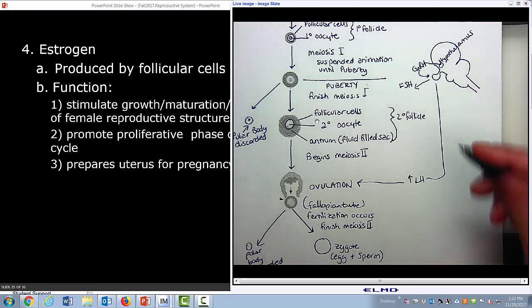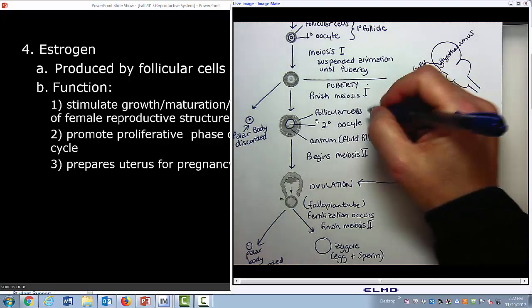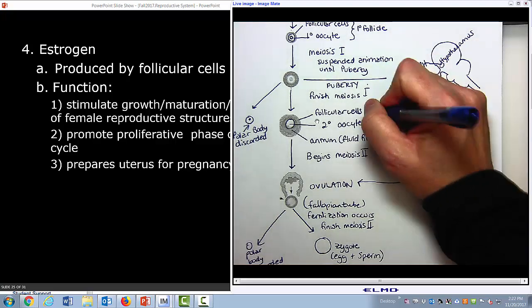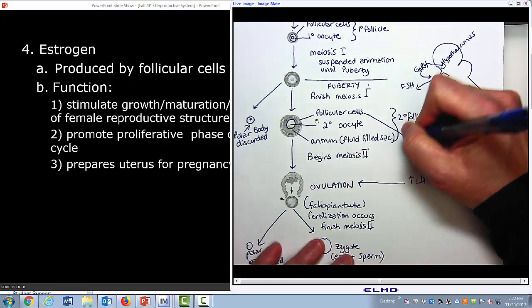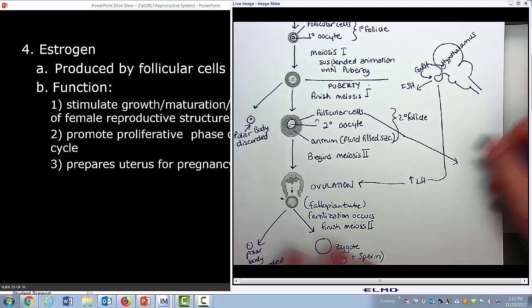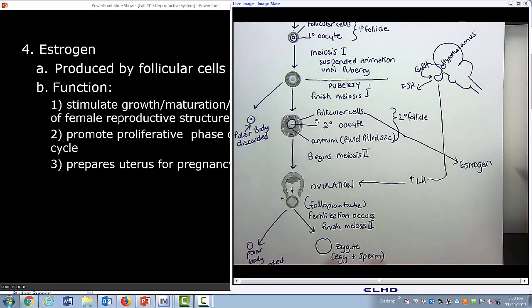So if I come back to my diagram, these follicular cells, maybe I should use a different color. I don't want to go too light though. Maybe I'll just highlight. So the follicular cells are secreting estrogen.